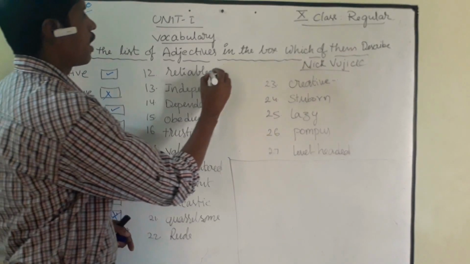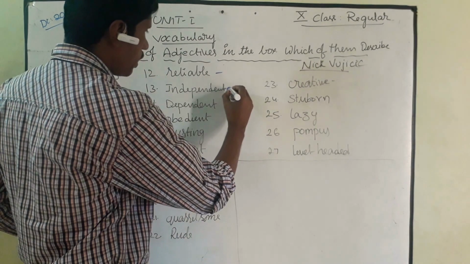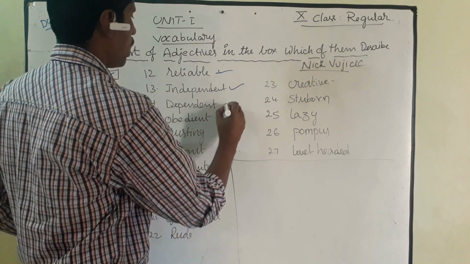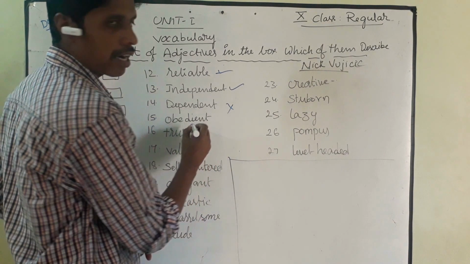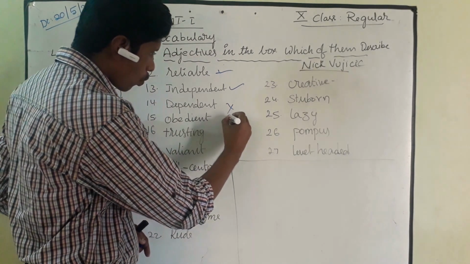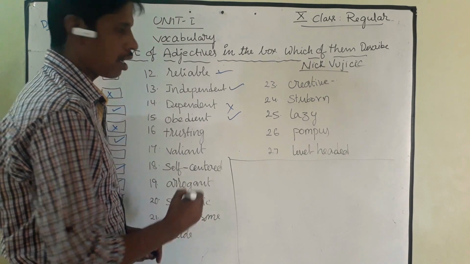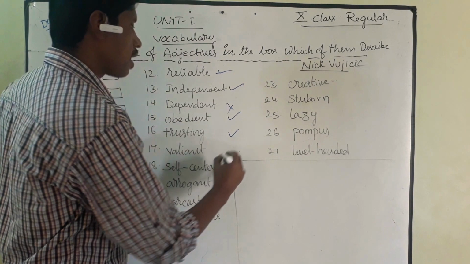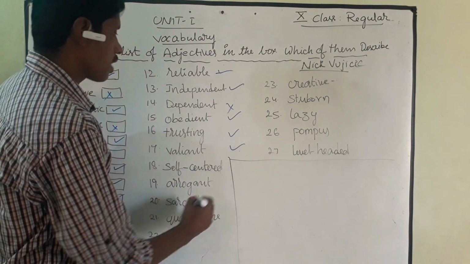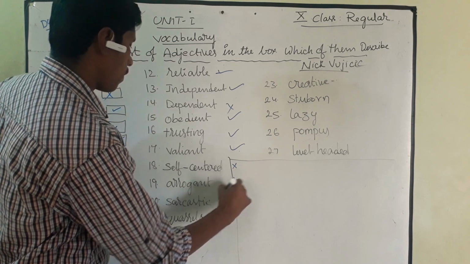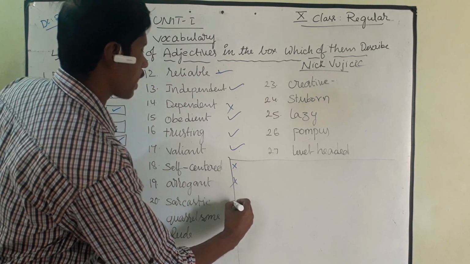And let's see, reliable and independent or dependent? He is independent. Reliable and not a dependent, and he is also obedient to his parents, and he is also a trusting person, also a valiant person, not a self-centered person, and not an arrogant person, but a sarcastic person.